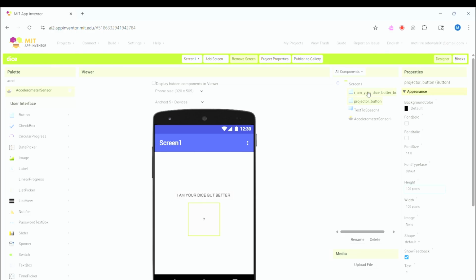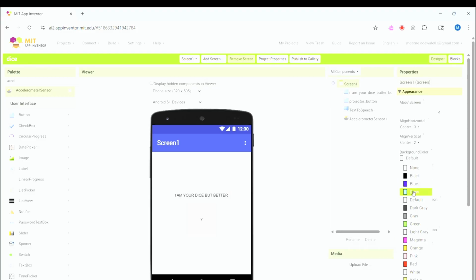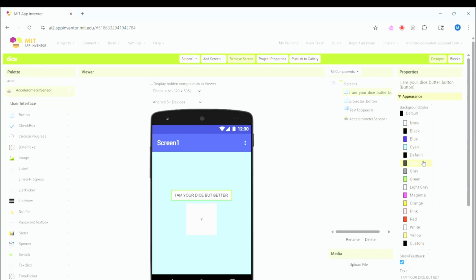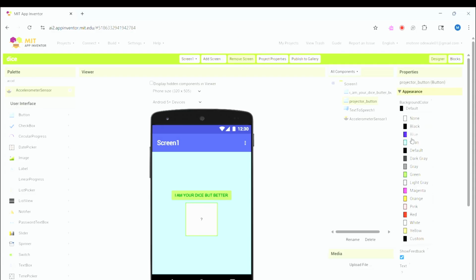Now let us start coloring our screen. Let's add some color. For our background color, I'm going to put mine as cyan, and for my I am your dice but better button, I'm going to put it as green, and the question mark button black.